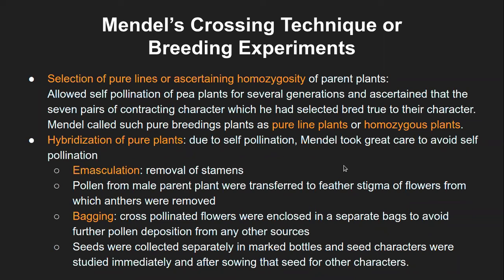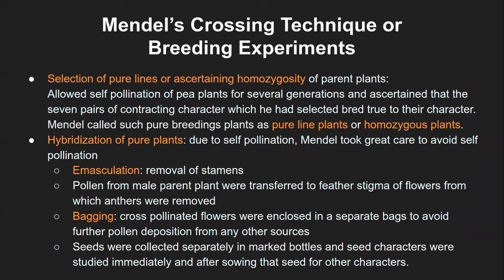Now in this case, because this is a complete flower, only the stigma will be kept, and the anthers will be chopped off or cut off from the flower, just to avoid the possibility of self-pollination. If you are doing a cross hybridization experiment, let's say a purple flower is there, you don't want that purple flower's anthers to fall onto the stigma of the same flower. The next generation is again going to be purple flower. So to avoid that, when we have to cross a purple flower with a white flower, we need the anthers of the white flower and the stigma of the purple flower, or the stigma of the white flower and the anthers of the purple flower.